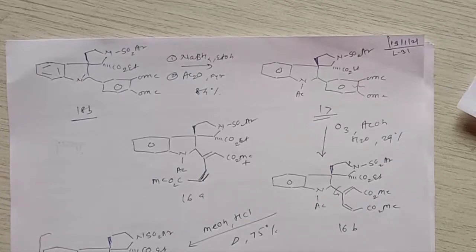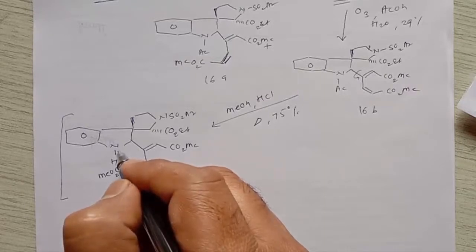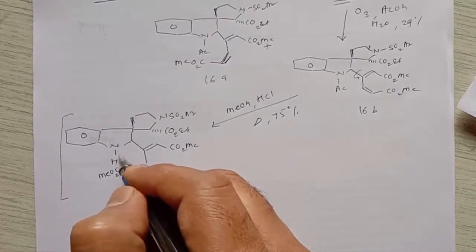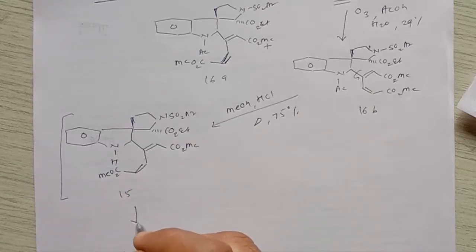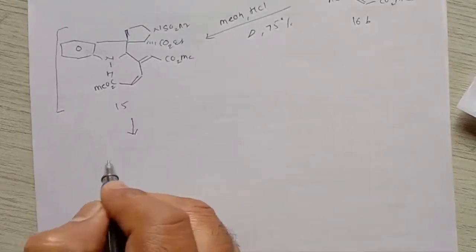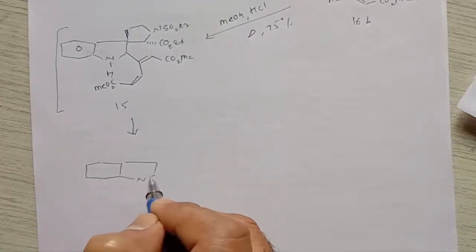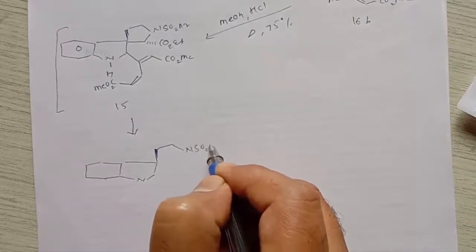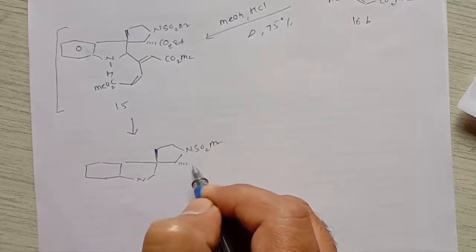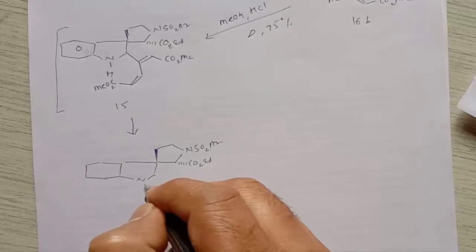But this intermediate 15 will not be stable here. It undergoes lactamization. So this ring is not stable like this. This nitrogen lone pair will attack the carbon-oxygen double bond, and it undergoes cyclization. And what is the cyclized product formed here? It gives formation of this cyclic ring. So the cyclic ring will look like this. Here the ring will be the same, containing NSO2Ar. Here is CO2Et, and here it gives formation of a cyclic ring.